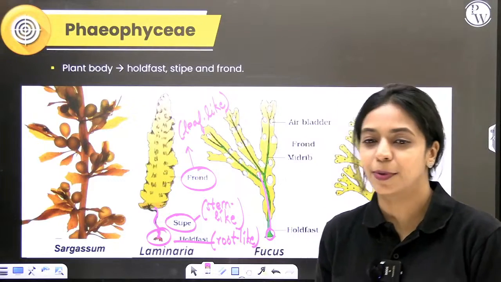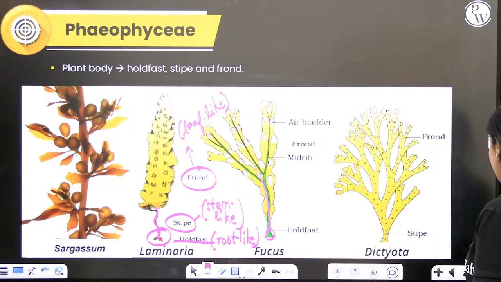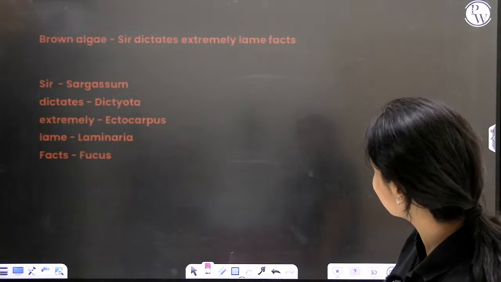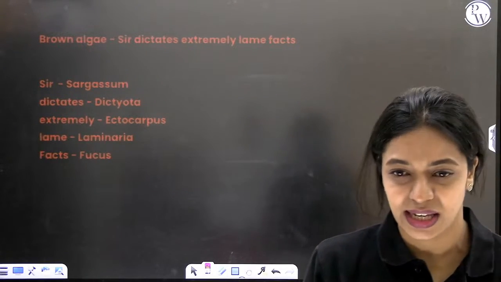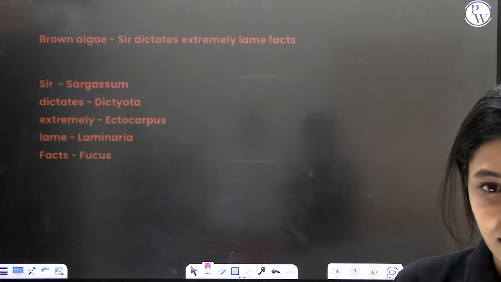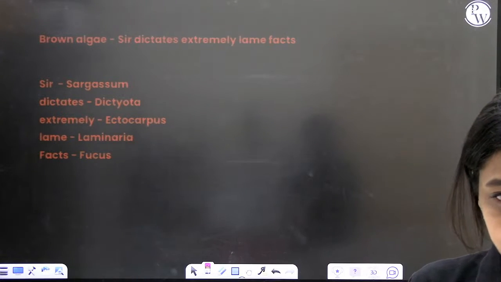Now, here are a couple of examples from brown algae that you should remember. I've written it all in brown color. I'm not sure if you can clearly see it on a black background. Can you see it? Is it clear? Let me know.